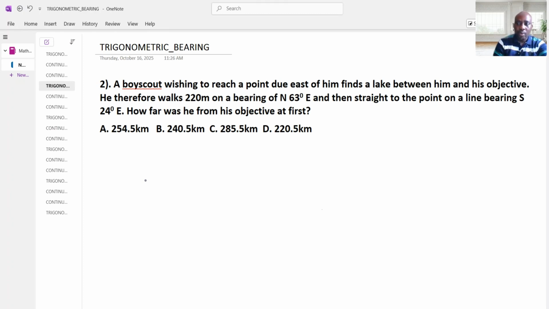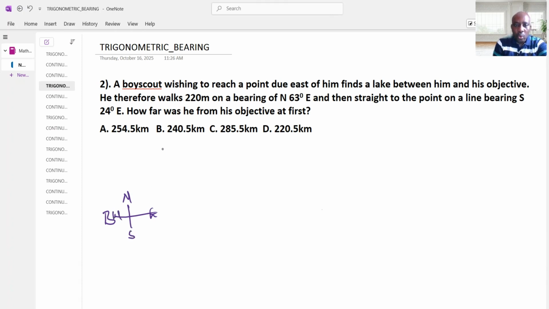Now there was a boy. He's going to take his object. We don't know the object, whether it's the cutlass or the gun. Let's assume that this is the point where the boy is: north, east, south, west.